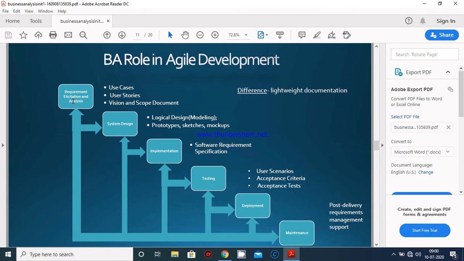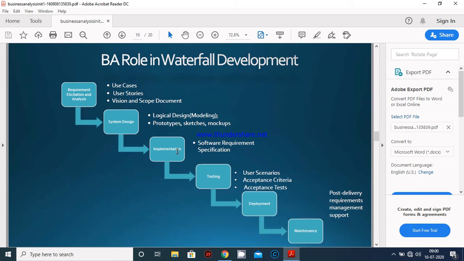See, the same phases are here: requirement elicitation and analysis, system design, implementation, testing, deployment, and maintenance. And all the things are there. But what is the difference between business analysis in waterfall development and here? In waterfall, the flow of control, the flow of the working scenario, comes from top to bottom.